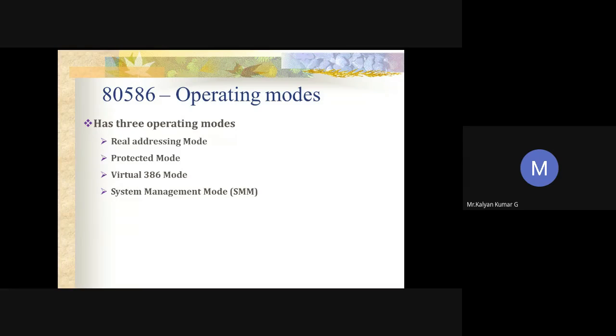So in 386 we had 2 modes. In 486 we had 3 modes, and now it has been increased to 5 modes. So it means there is a gradual increase in number of modes. So what are the 4 modes here? We have protected mode, real mode, virtual mode, and system management mode. So we had totally 4 modes available in 386 processor.